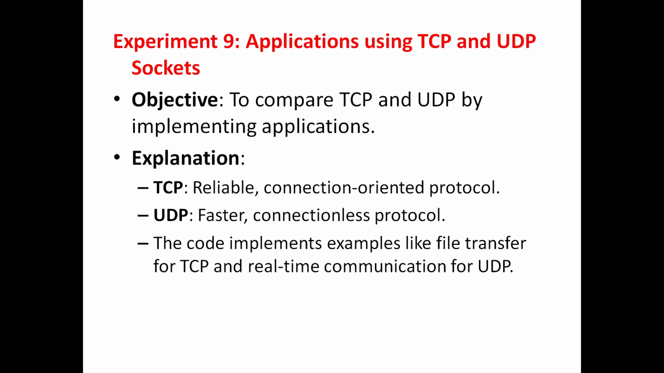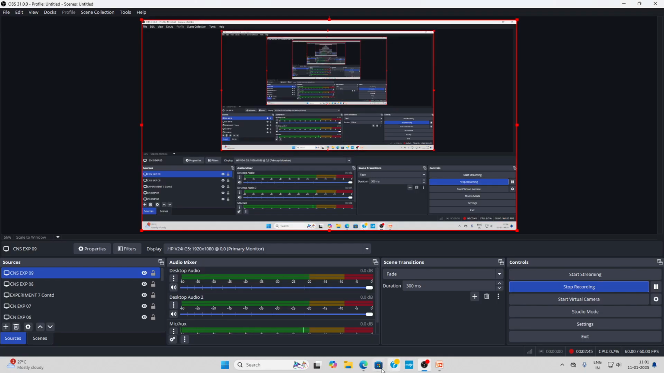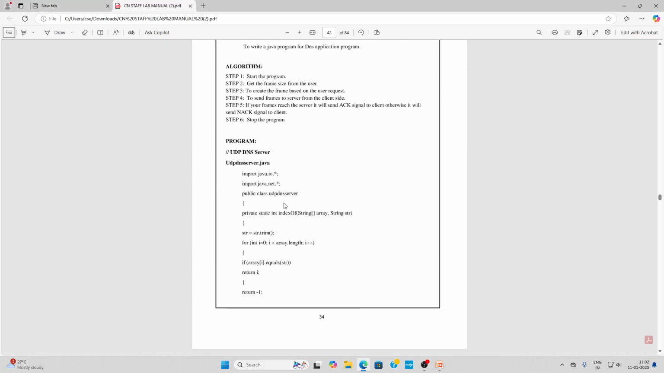So simply we can say TCP is reliable and UDP is unreliable. TCP is slower due to the acknowledgement, and UDP is faster because of the lack of overhead. TCP will be used when data integrity is critical, and UDP will be used when speed matters. So these are the slight differences in the applications. Let me explain the coding of the program.